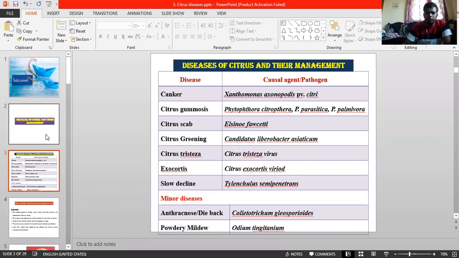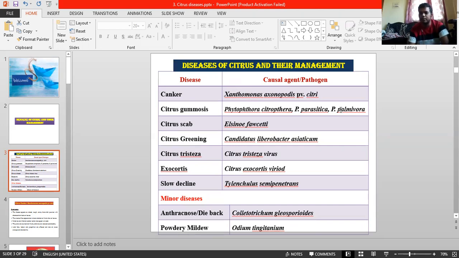First and the most economically important: wherever there is a crop of citrus or lemon, there is one disease that always persists. That is the bacterial disease caused by Xanthomonas axonopodis pv. citri, the canker, major disease number one in citrus. It is followed by citrus gummosis, that is Phytophthora gummosis, caused by Phytophthora citrophthora, Phytophthora parasitica, and Phytophthora palmivora. Many more Phytophthora species are there, and Diplodia gummosis also is there.